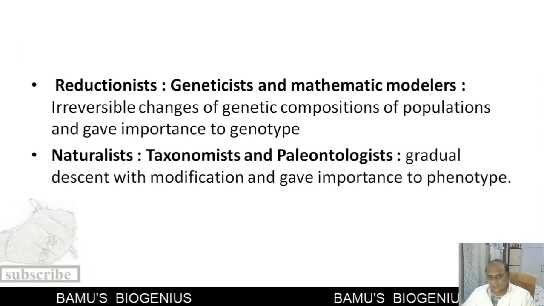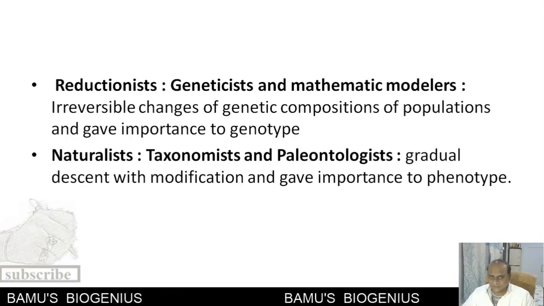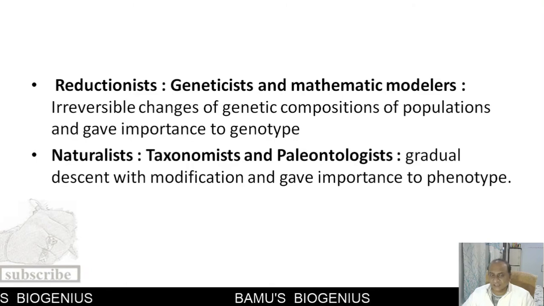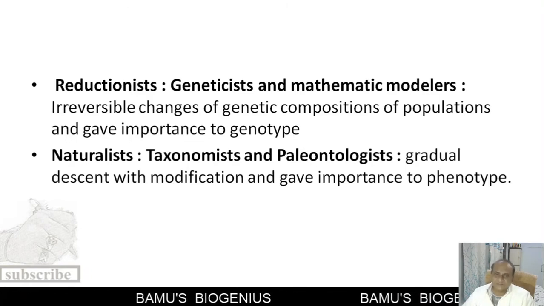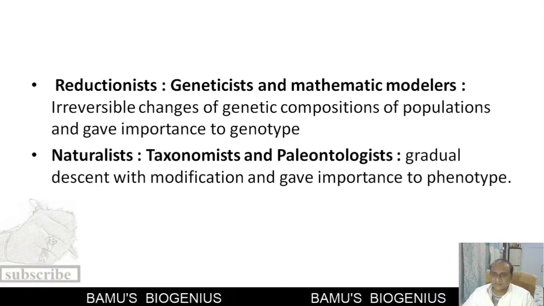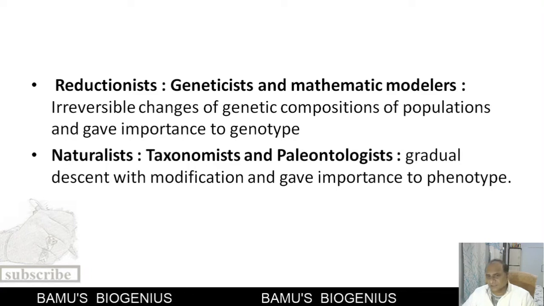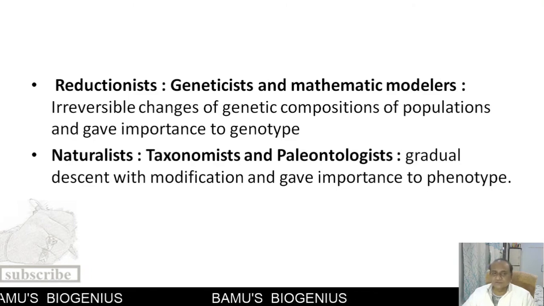Now, after that, evolutionary biologists were divided into two camps. One camp is called reductionists, and another camp is called naturalists. Reductionists were geneticists and mathematical modelers. They were of the opinion that the mechanism of evolution is due to irreversible changes of genetic compositions of populations, and they gave importance to genotype.